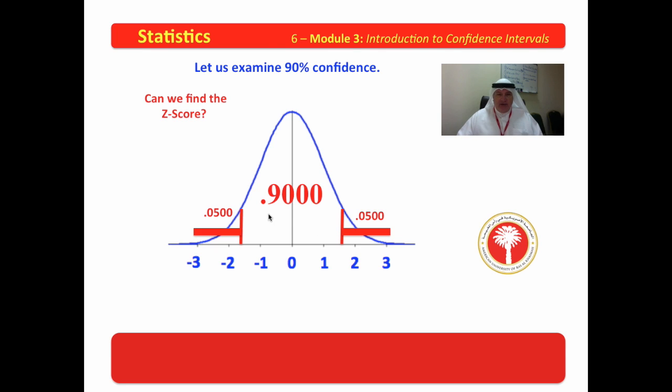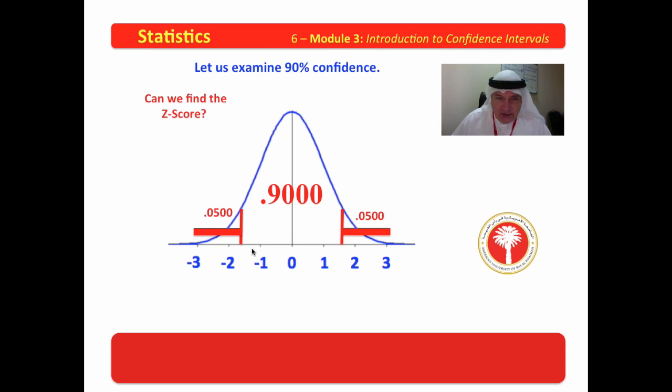Now, can we find the z-scores that would let us have 90% in here and allow a 5% error on each side? What's interesting is that, yes, we can find the z-scores, but we can be very creative, or we can work very hard. One of the things that you learn to do in statistics is to work smart.